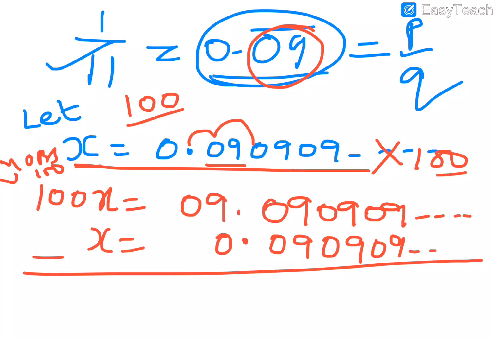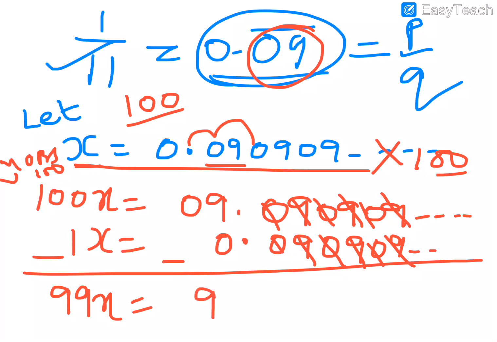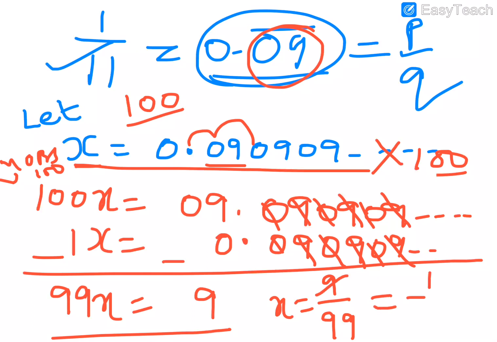On the left side, 100x minus 1x, how much? 99x. On the right side, when you are subtracting, 9 minus 9, 0 minus 0, 9 minus 9, 0 minus 0, 9, 9, 9. So what is left out? 9 minus 0, 9. So we get 99x is equal to 9. So x is equal to 9 by 99. 9 ones are 9, 9 elevens are 99. Did we get our original 1 by 11 once again?